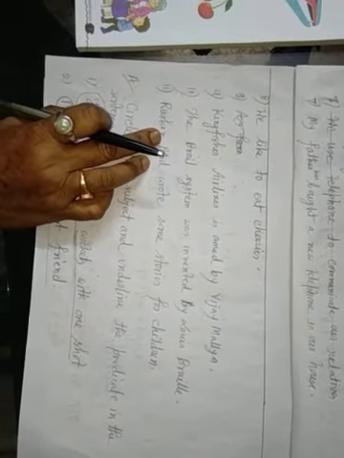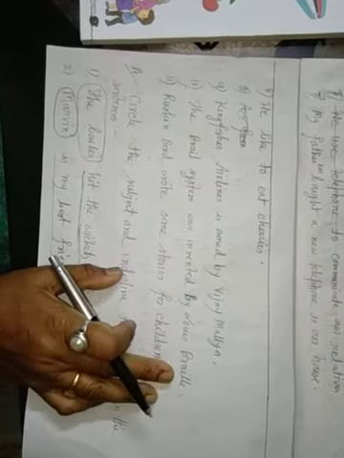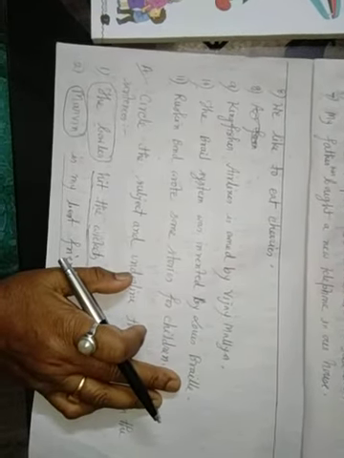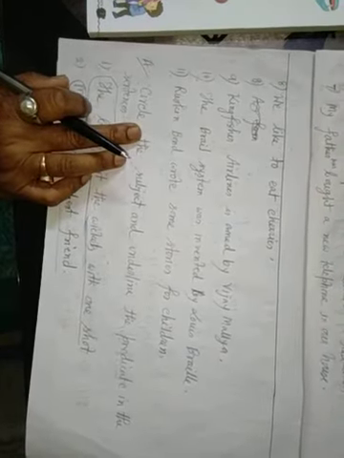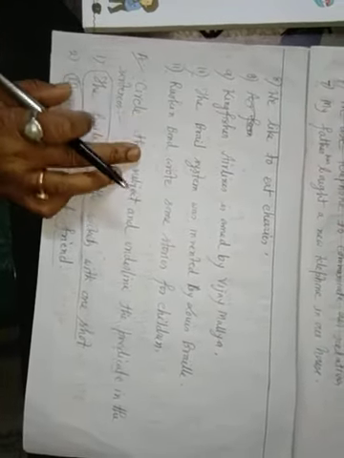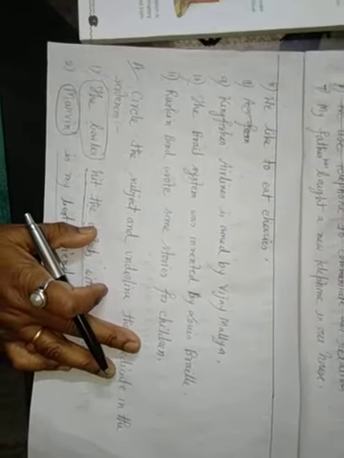Number 10, Louis Braille was a blind teacher. The Braille system was invented by Louis Braille. Children must help the old people cross the road. Ruskin Bond wrote some stories for children. Okay, this is question number C.